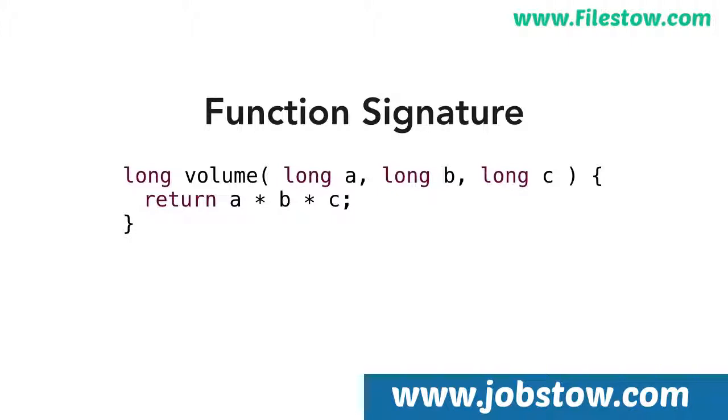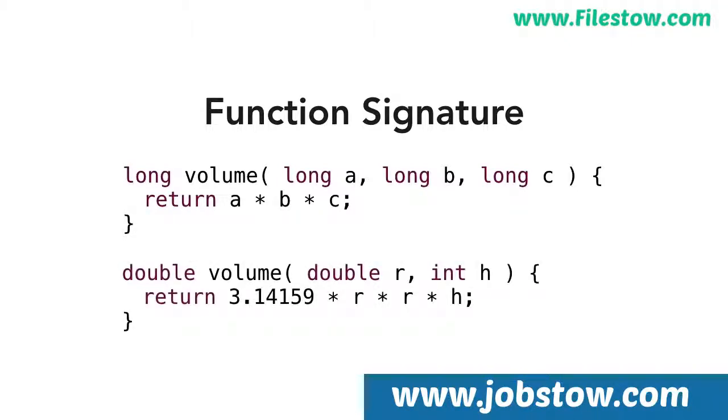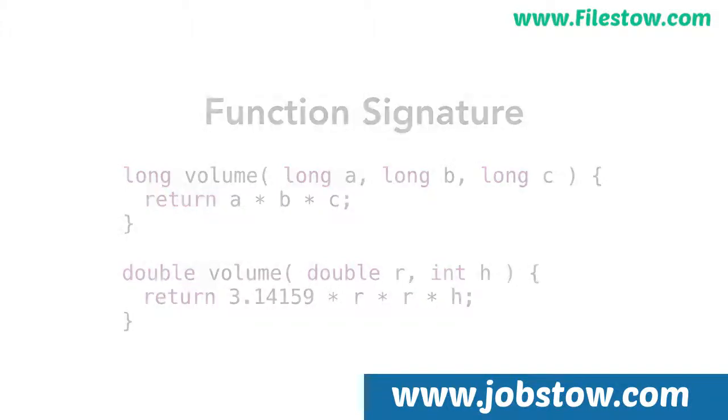In C++, functions are identified by their function signature. This function, which returns the volume of a cuboid, is different than this function, which returns the volume of a sphere. Even though the two functions have the same name, the return type, the name of the function, and the types of the function arguments are all combined to form a function signature. The function signature is used to identify the function.